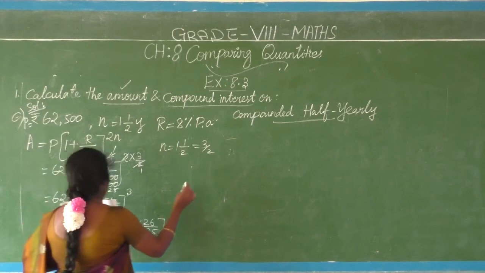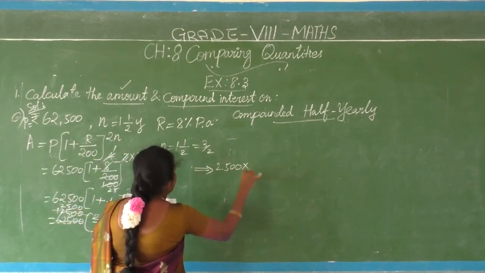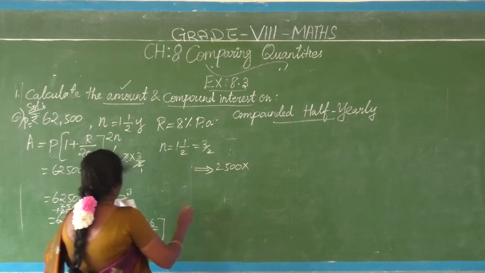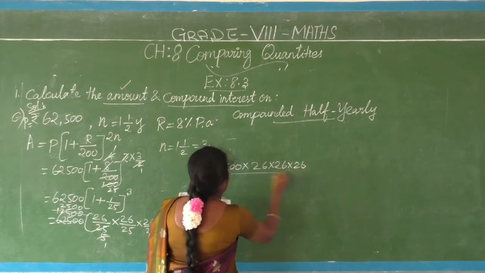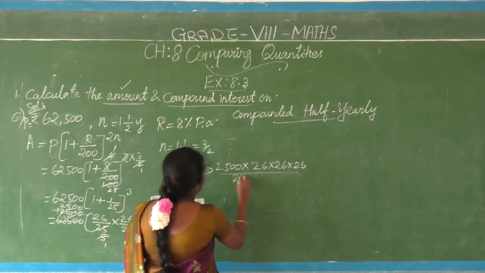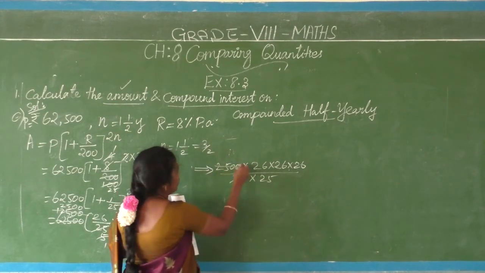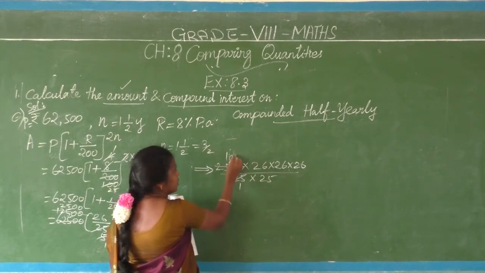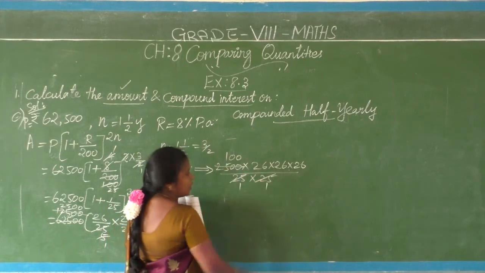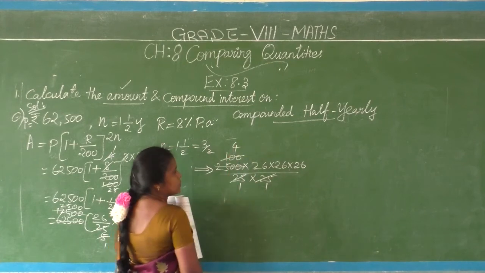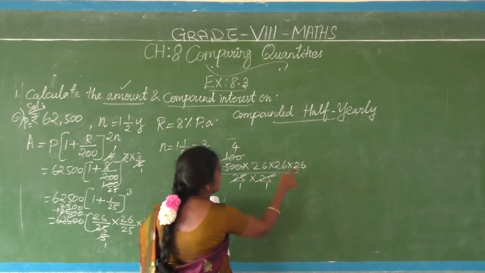So what we are getting here? 2,500 into 26 into 26 into 26 by 25 into 25. So again 125 is 25. 125 is 25 with the 0. So 125 are 2,500. Again 125 is 25. 4 25s are 100. So which is remainder at last? 4 into 26 into 26 into 26.